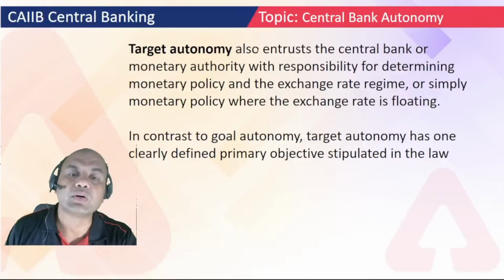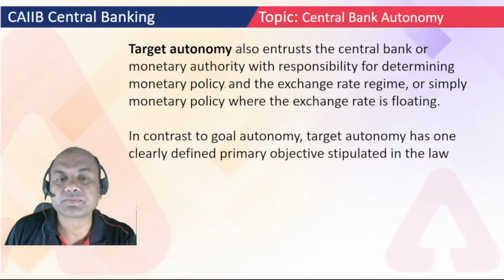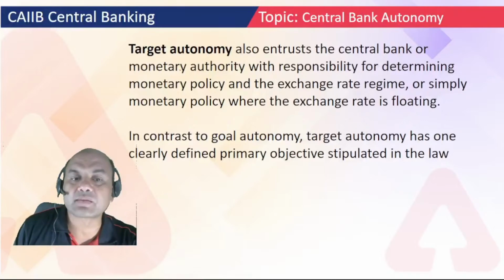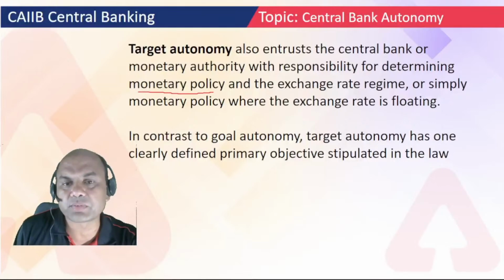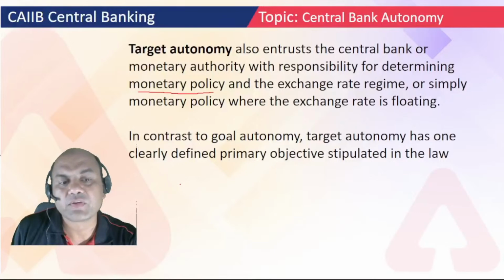Target autonomy also entrusts the central bank or monetary authority with the responsibility to determine monetary policy and the exchange rate regime, or simply monetary policy where the exchange rate is floating. So it entrusts the central bank or monetary authority with the responsibility of determining the monetary policy, right? See here, the main aim of any central bank is the monetary policy and inflation. Always any central bank is judged from what?